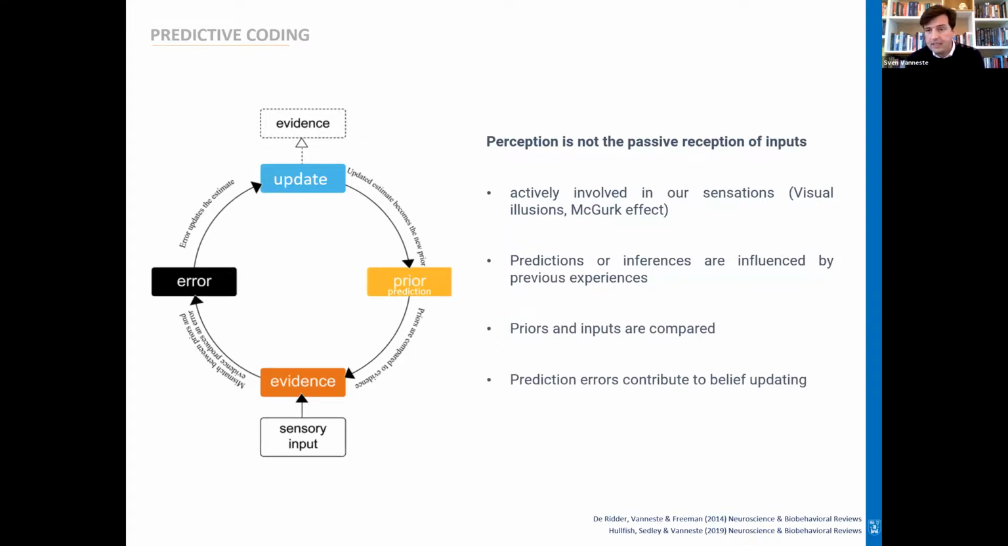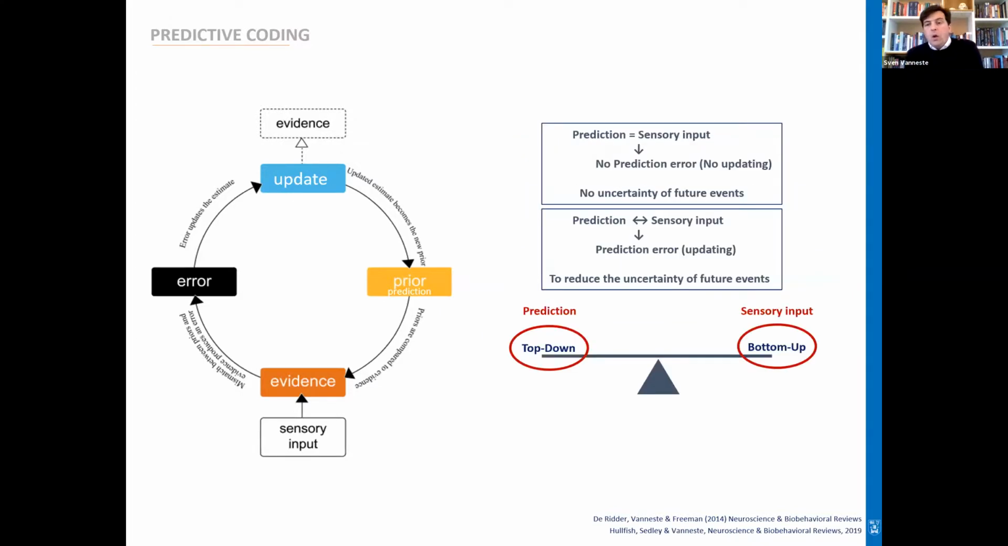The idea is that the brain is constantly making predictions about what's going to happen based on previous experiences, and that we compare what we perceive with what we predict. If there's a difference, there's a prediction error. When the prediction and the input are not different, there's no prediction error, and the brain will not do an updating and will use the model that already exists.